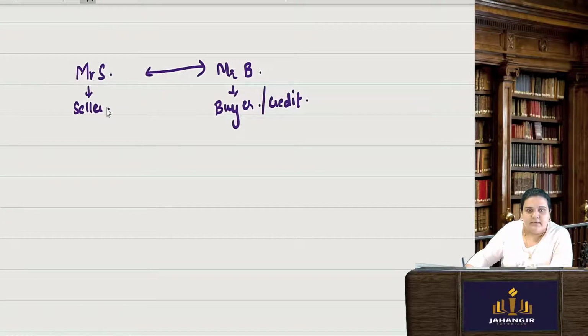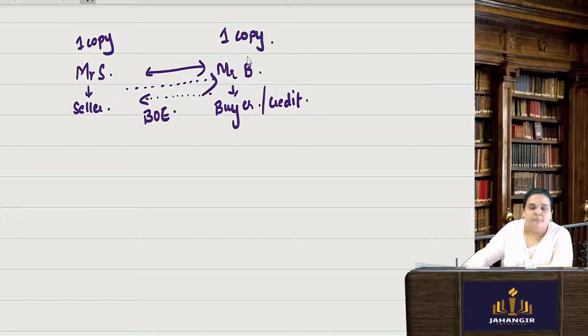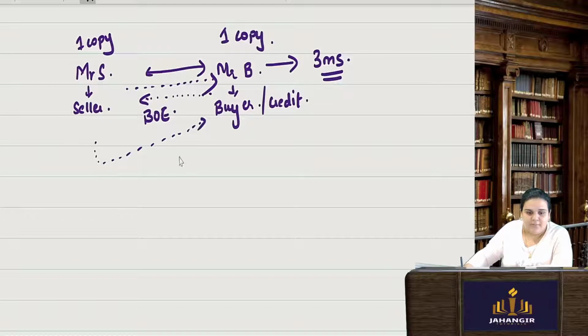Now what did Mr. S do? He gave goods to Mr. B. But Mr. B had to accept one bill and give it to Mr. S. So one copy is with him and one copy is with him. Now when the time comes, on this bill of exchange they have 3 months time. Mr. B has 3 months to make the payment. After 3 months, Mr. S will go and present the bill